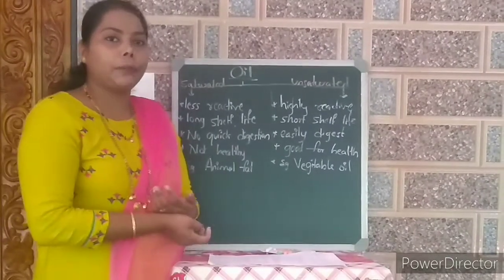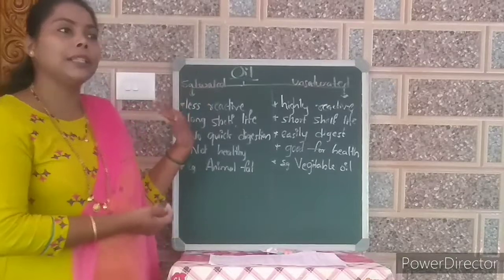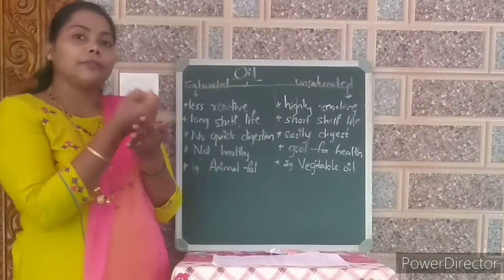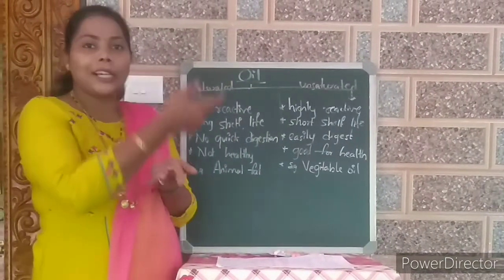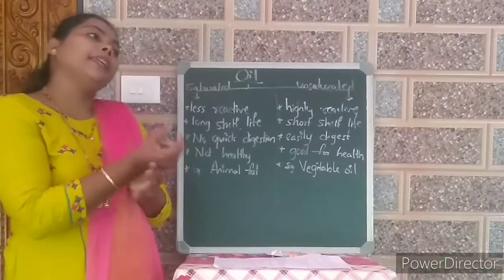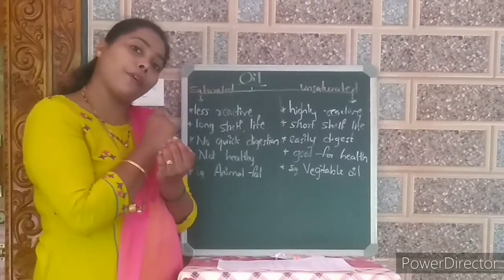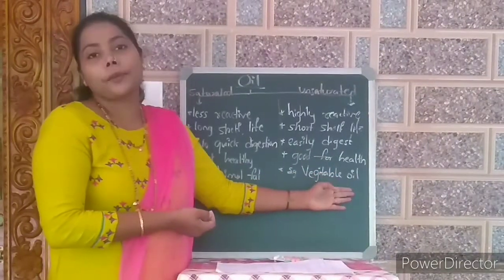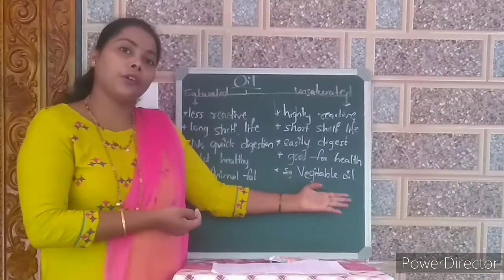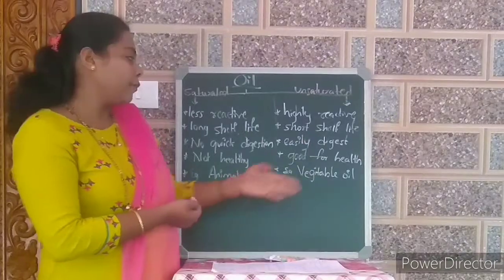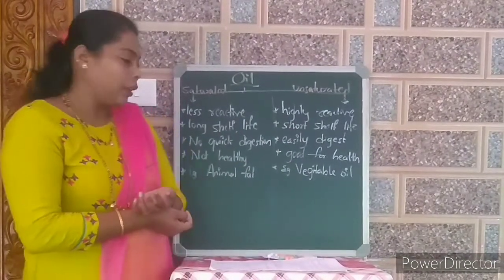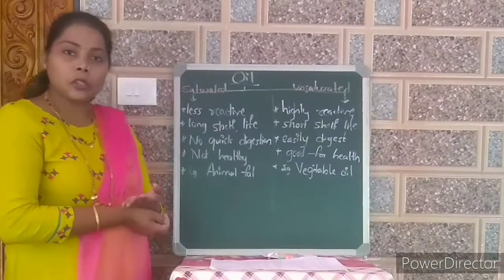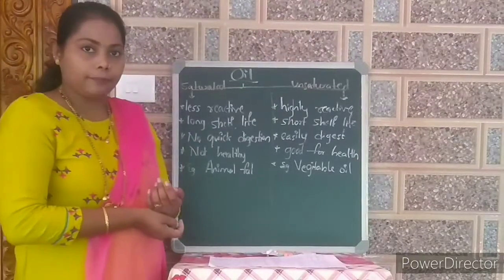If you go shopping and want to buy oil, you can see it is written whether it is saturated fat or unsaturated fat. Similarly, they also mention whether it is made from animal fat or vegetable fat. If we use vegetable oil, then it is good for our health as well as for digestion. If we use animal fat, then it is not so good for health.